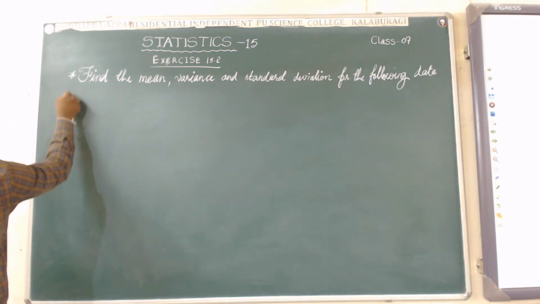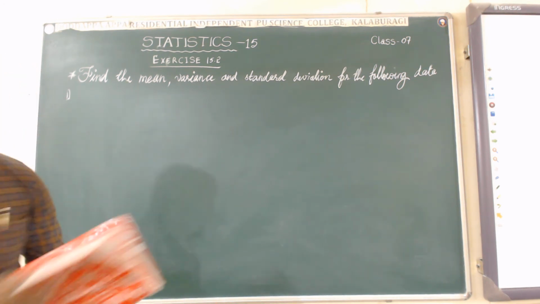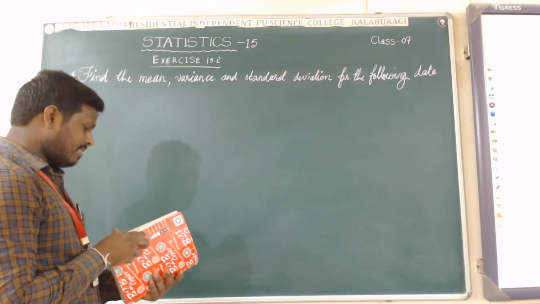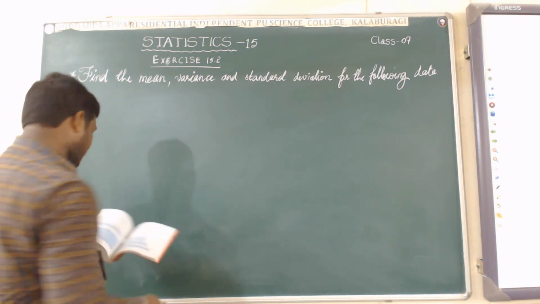Here the first one is discrete. Now I am going to explain how to find the mean, variance and standard deviation when the given data are in the form of discrete.